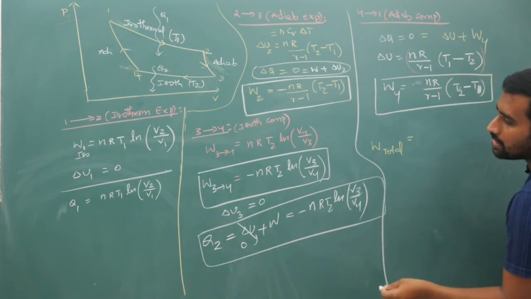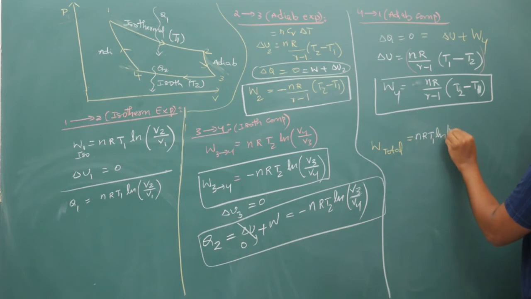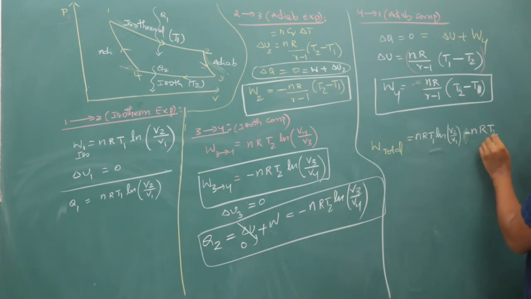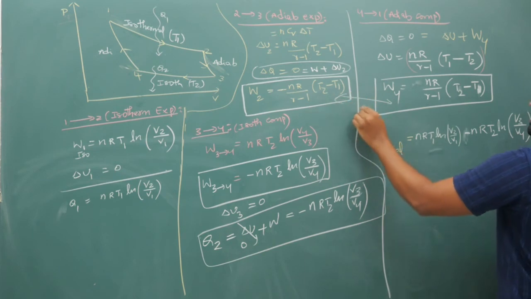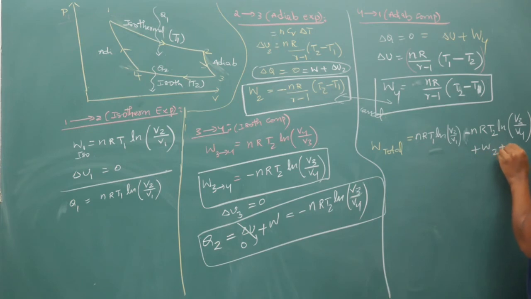So your total work is nRT1 ln V2 by V1 minus nRT2 ln of V3 by V4, because when you are adding, W2 and W4 cancel off, they are equal and opposite.